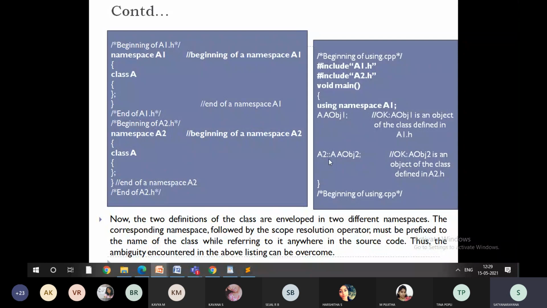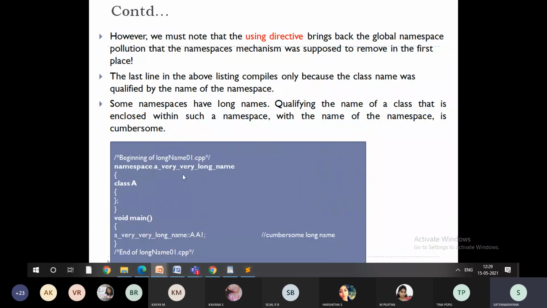So now how will the namespaces be created? The namespace name will always be very long in nature. It will be a very big name. So for this, we are going to create an alias.